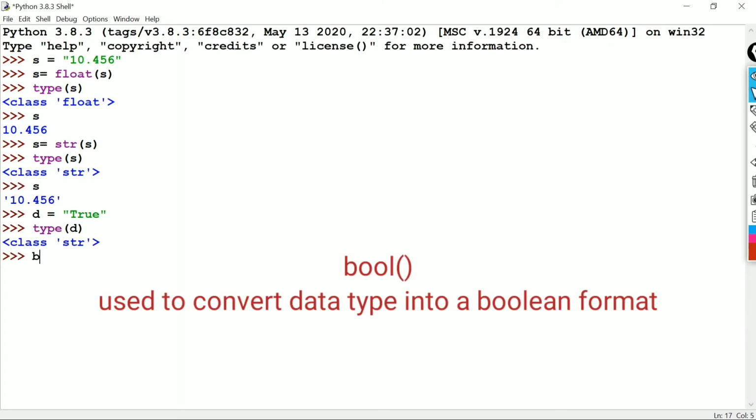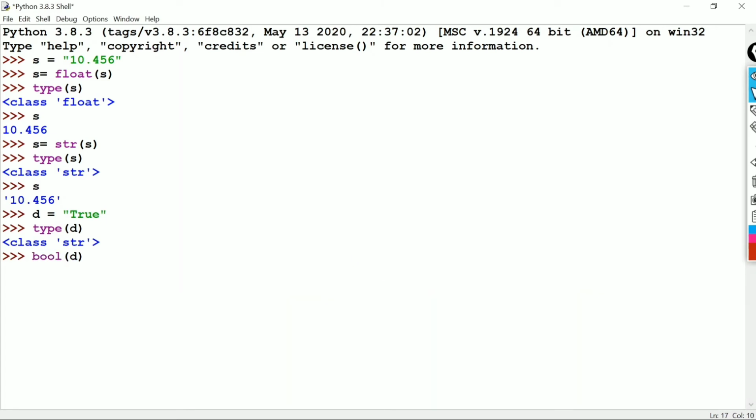Then we can use the bool function and we'll pass d. Now we will check the type. It's a boolean value.